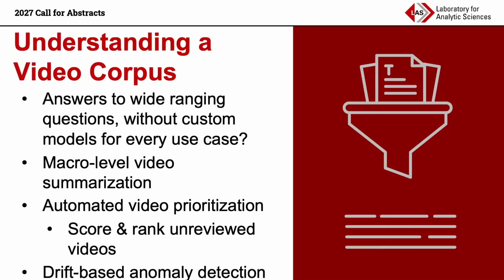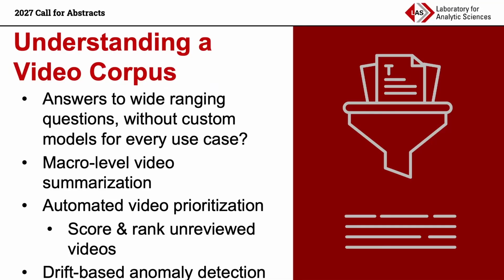The final area is, at a high level, understanding a video corpus. This is how do we get answers to a wide range of questions without training custom models for every use case, for every question. For example, and back to our hypothetical, maybe the museum administration is curious about the parking situation. Are visitors having to drive around the parking lot for half an hour just to find a spot? Well, this is something that might be interesting, but not something we can train custom models on for every question users might have about the data.